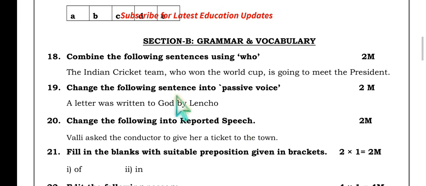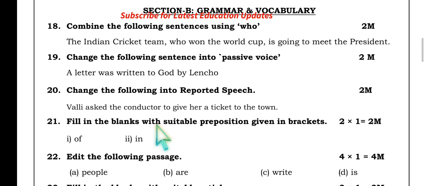Change the following sentence into passive voice. A letter was written to God by Lencho. So Lencho wrote a letter to God. Lencho subject, wrote verb, a letter to God an object. So the entire object becomes the subject, the subject becomes an object, and the verb wrote becomes the past participle V3. A letter was written by God to Lencho.